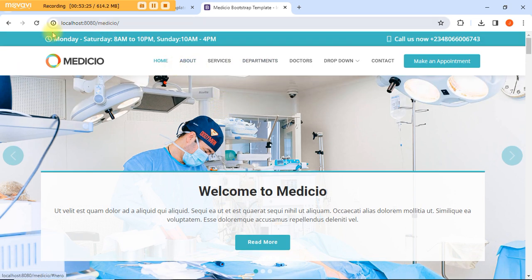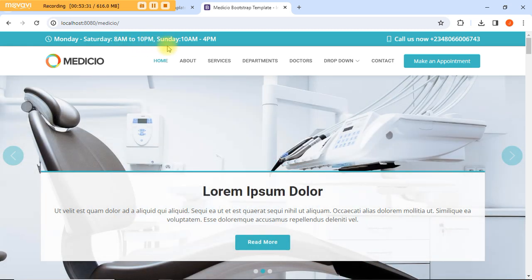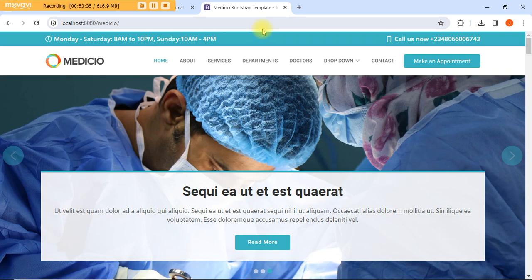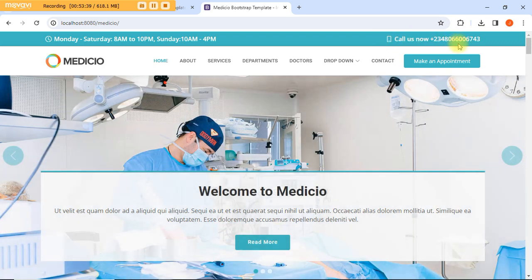Yeah, now Monday to Saturday, look at the column, 8 a.m. to 10 p.m., then Sunday, 10 a.m. to 4 p.m. Now check the colors. See the numbers, they have changed. That's what I'm talking about.